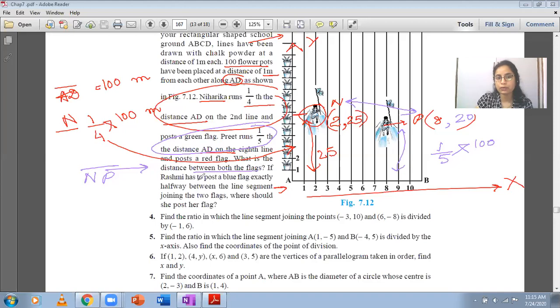After that, they are saying if Rashmi has to post a flag halfway between the line segment joining the two flags, where would she post her flag? So right between these 2 points, between N and P, if we have to post a flag in the middle, so let us say here, what's the name? Rashmi. Rashmi places the flag right here. So what will be the position? So this will actually be the middle. So we will use the concept of finding the midpoint of a line segment to find out the coordinates where Rashmi will place the flag.